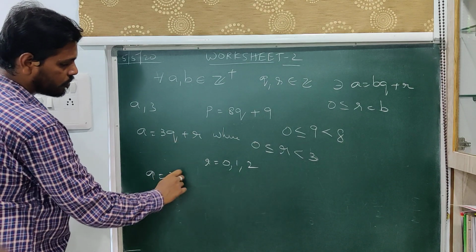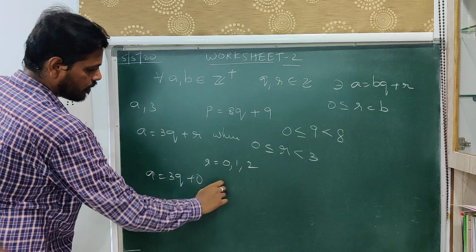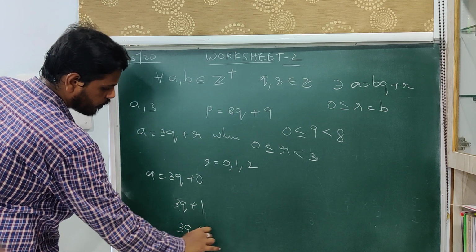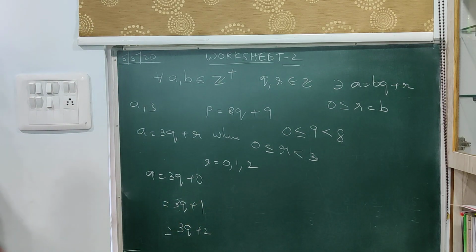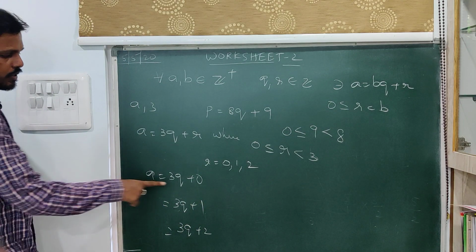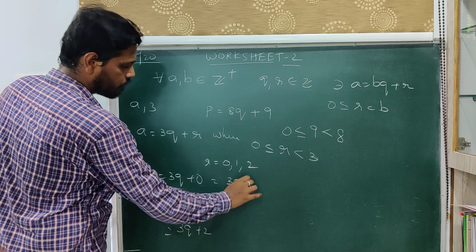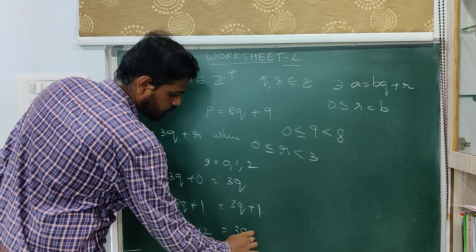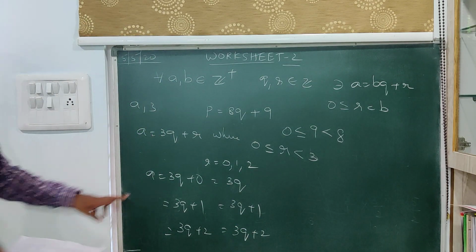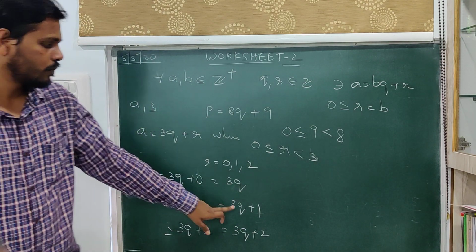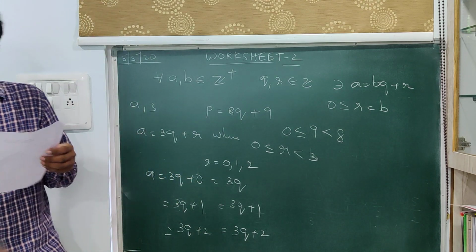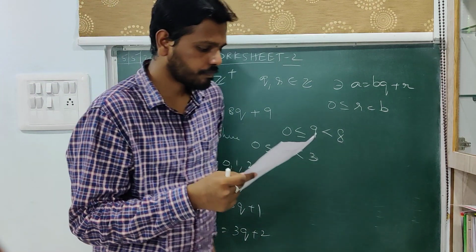Now substitute each value in place of r. Then a is equal to 3q plus 0, a is equal to 3q plus 1, a is equal to 3q plus 2. These are the forms in which a can be expressed. If we simplify, this is 3q, this is 3q plus 1, this is 3q plus 2. Therefore the possible expressions for a are 3q, 3q plus 1, 3q plus 2. So that is it.